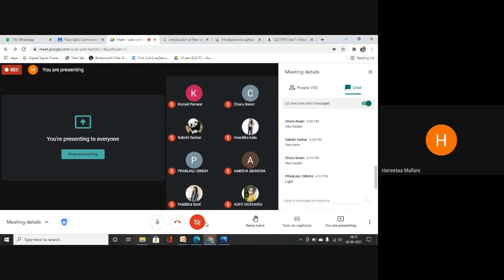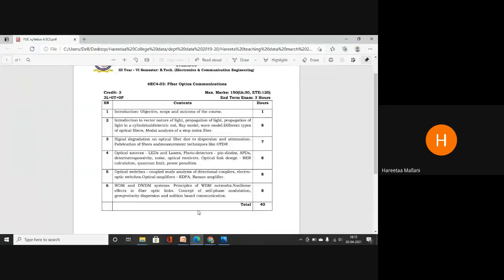So what we are trying is that this light should propagate from one end to another end. Only light doesn't mean it will propagate. Light means it will have some message, some information which will propagate from one end to the other end. So that message has to be propagated through this optic fiber. So very good.